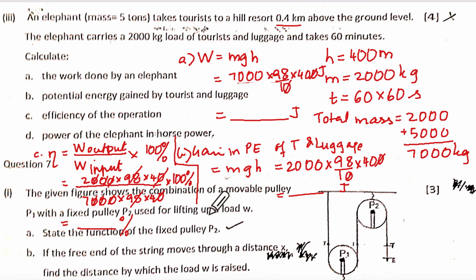Now power of the elephant in horsepower. Power of the elephant will be power input. So your D part, I'll write here. Power of elephant is going to be equal to work done, means how much it is? 7,000 into 9.8 into 400 upon 60 into 60 watts, but divided by 746, correct? Yes. Because I want it in horsepower.